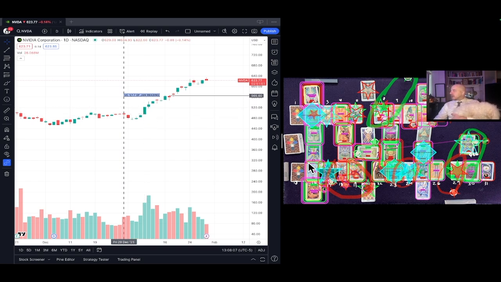So if you followed instructions, you would have opened up a long position here on the 2nd and possibly added to it during the week here, but you would have looked to close it at a prominent peak on a 1-month chart scale there on the 8th, and that's exactly what would have taken place. You would have left some on the table, but that would have been a really solid trade, and that's the idea, is to get in and out and make a profit. And then you can do it again. Doesn't matter how long it takes. Do short trades and make more money is the way it should be, you know?